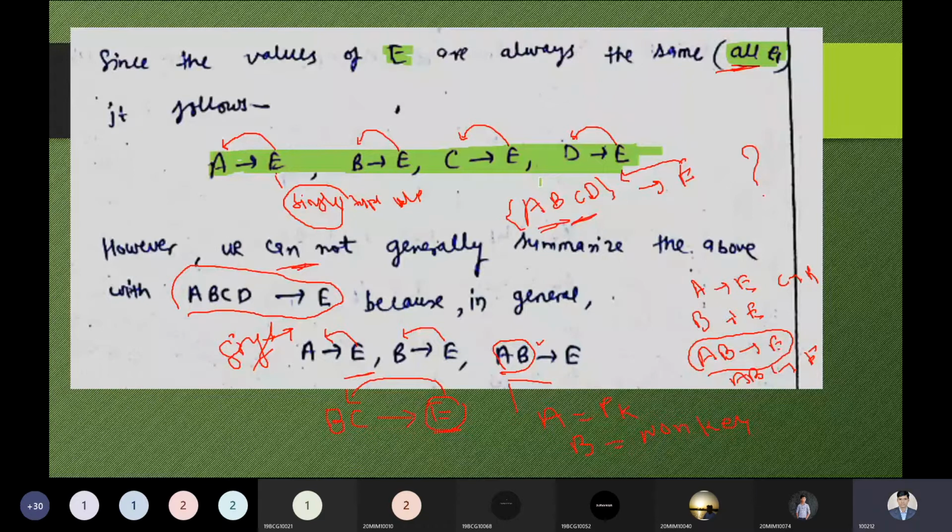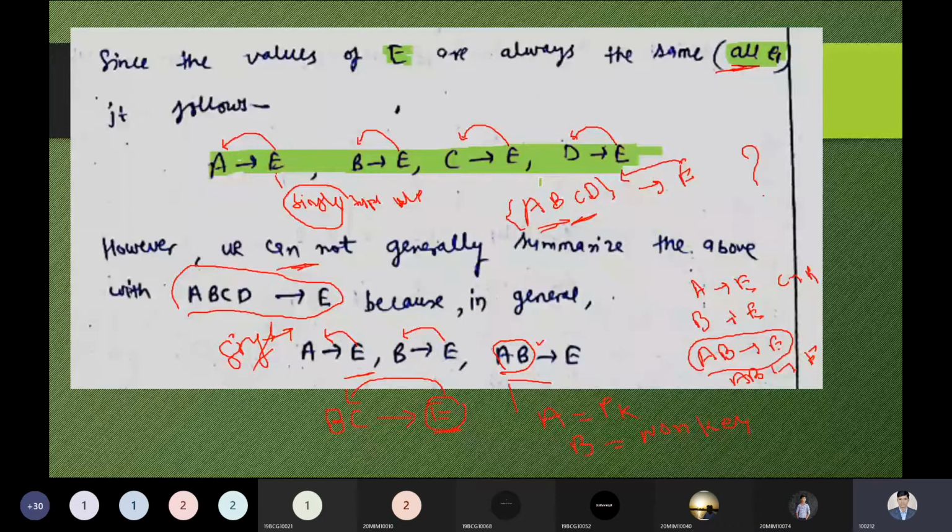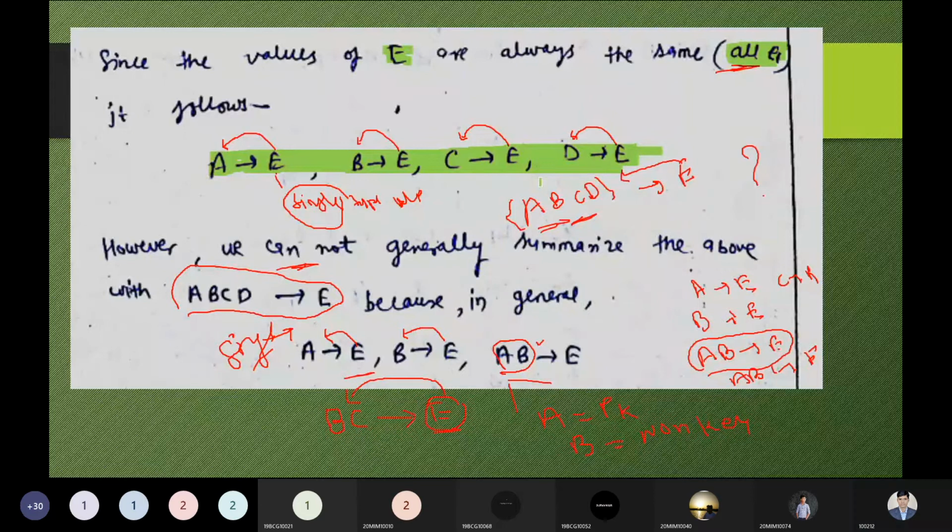We can say, is it possible that all the values falling in the E attribute depend on A, B, C? So to summarize, we can say, is E dependent on A, B, C, D? Is it possible?